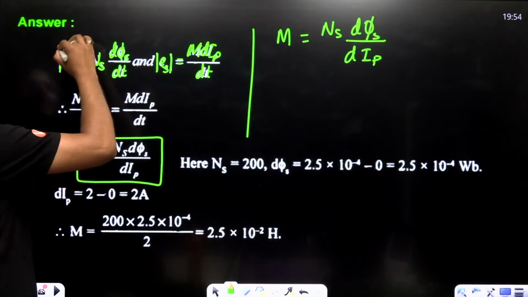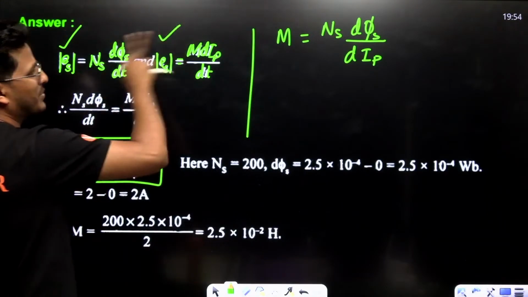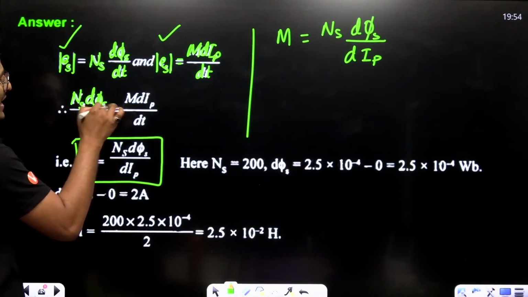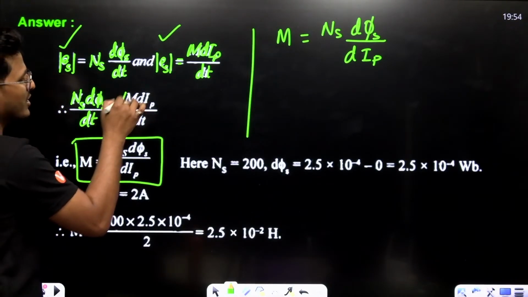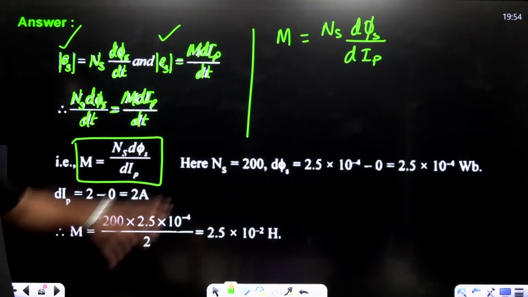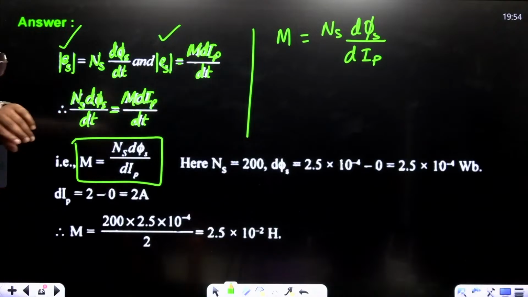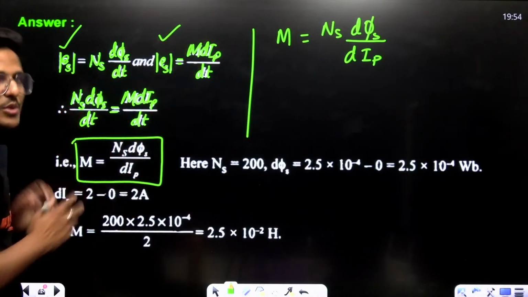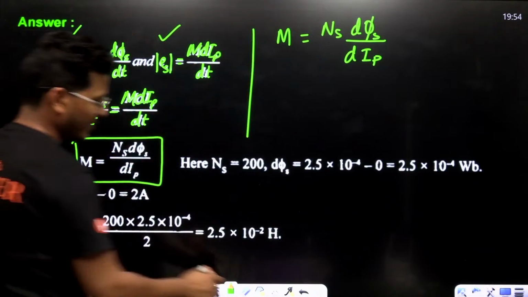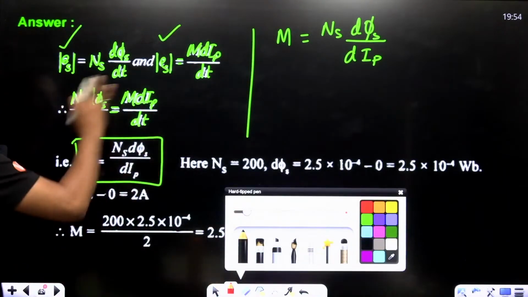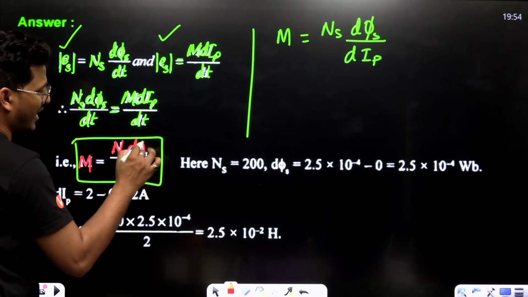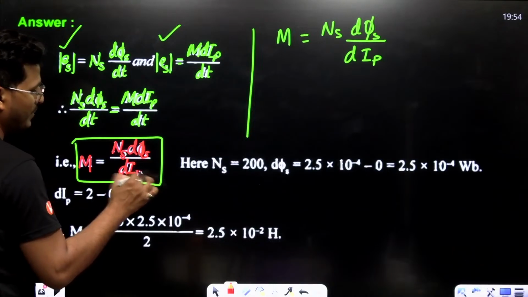Now this is EMF, this is also EMF. Just compare these two. That is Ns d phi s upon dt equals M dIp upon dt. This is from the definition of mutual inductance, and this is from Faraday's law. Okay, fine. Now comparing these two, we will get M equals Ns d phi s upon dIp.